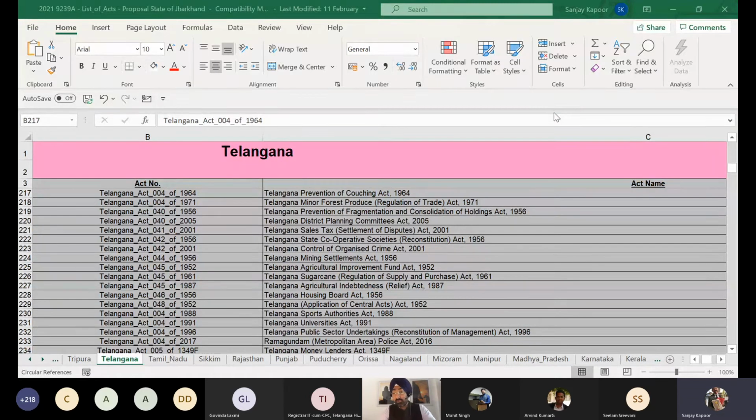So we have a question from the Senior Civil Judge, Nalgonda. So if you can unmute yourself.